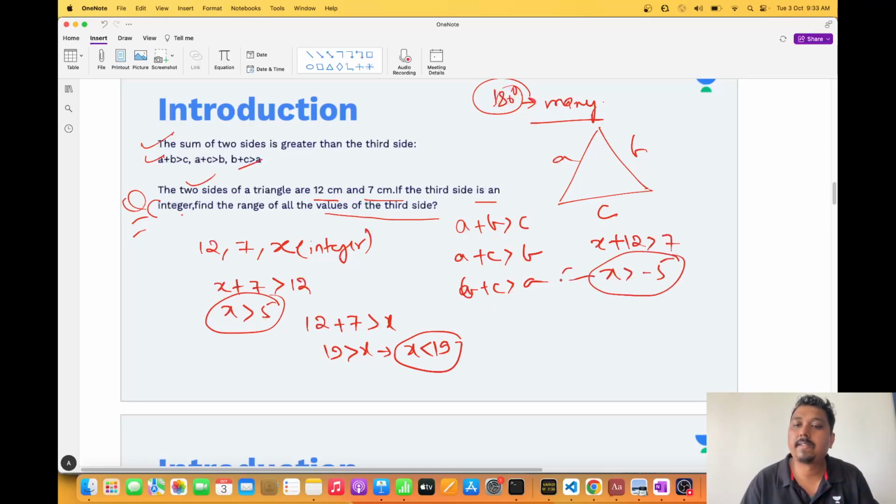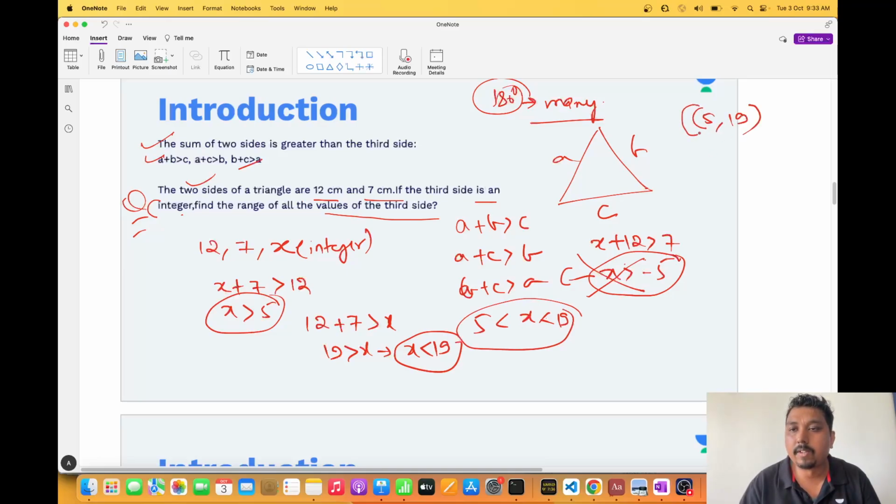Now guys, basic common sense. Can a side be negative? Not possible, sir. So this condition itself is invalid. You have only two options available with you, that is, x should be greater than 5 and should be less than 19. So I can write it as (5, 19).